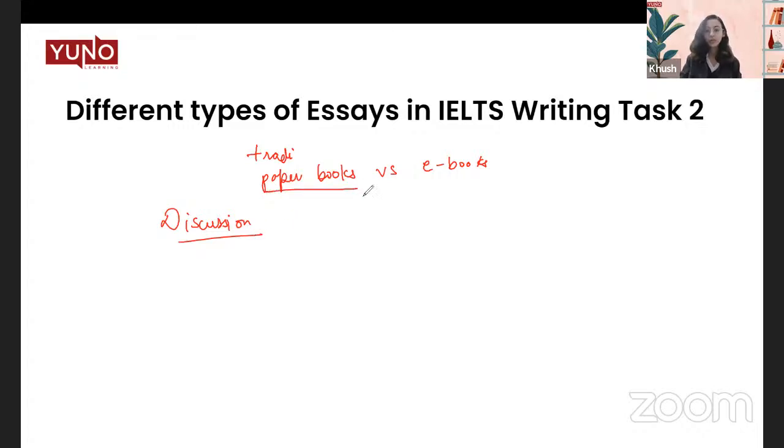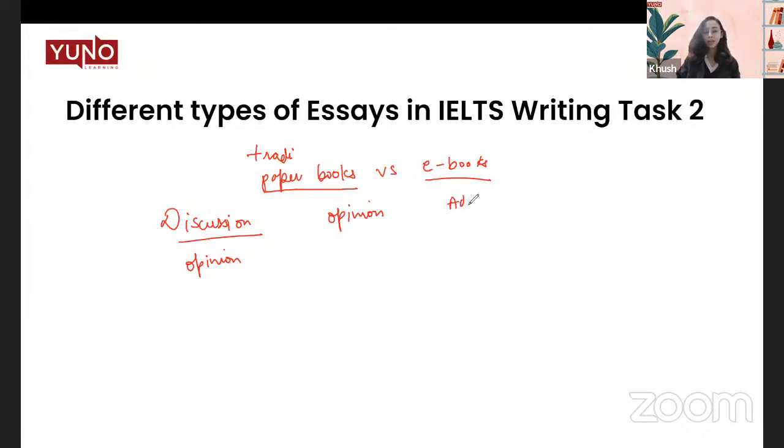We'll support paper books and say yes, paper books are beneficial in this manner. And then we'll talk about ebooks. And if the question says also give your opinion, in that case, we'll have a paragraph depending upon your view on this particular matter. If the instruction is just give your opinion, which is better, paper books or ebooks, then you can simply go ahead and choose your opinion. You think paper books are better or ebooks are better, and thus you give the opinion.